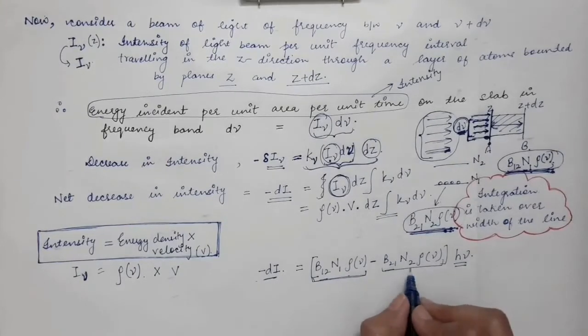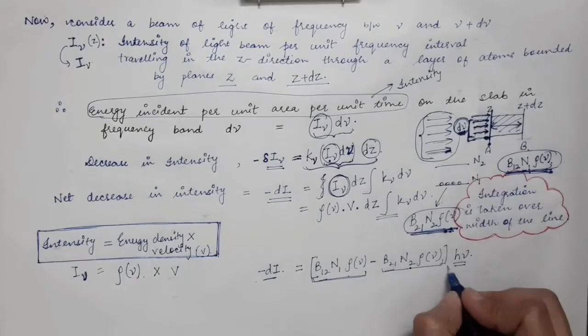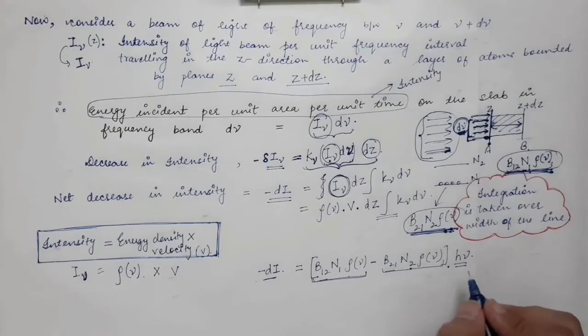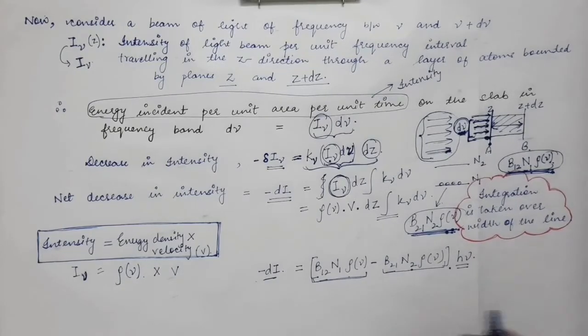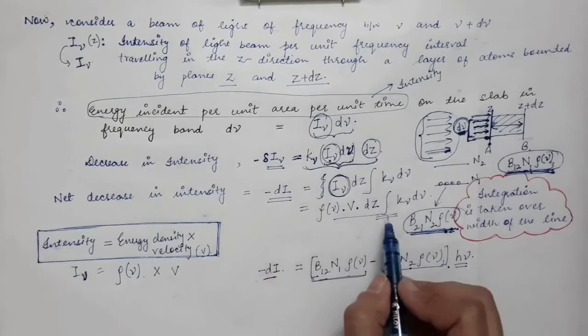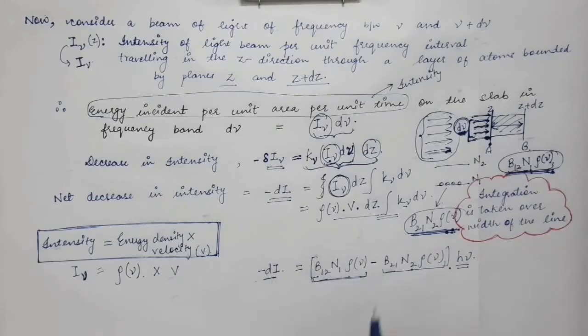So this minus this gives the net rate of absorption times h nu. Now this is the expression of the decrease in intensity in terms of the absorption coefficient, and this one is in terms of the Einstein coefficients.